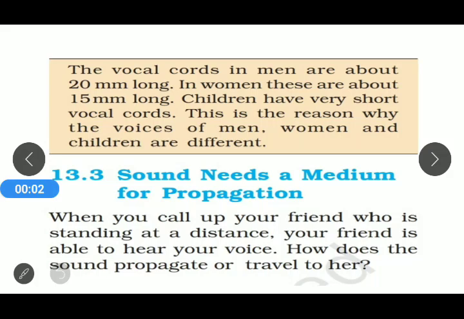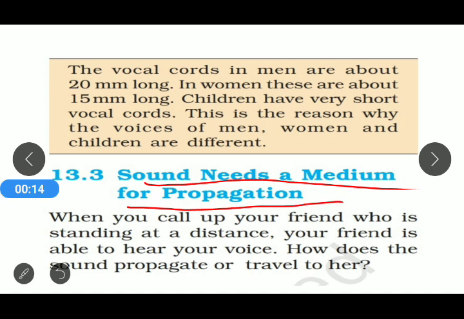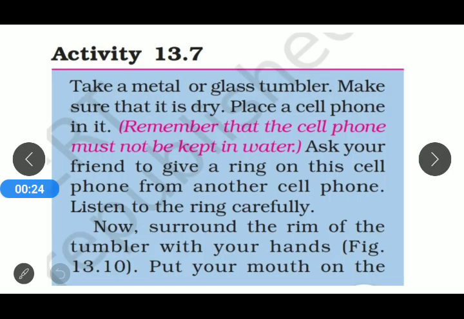Dear students, in the previous video, we have learned that sound needs a medium for propagation. Propagation means how the sound travels. For that purpose, we performed an activity in which we have taken a glass tumbler